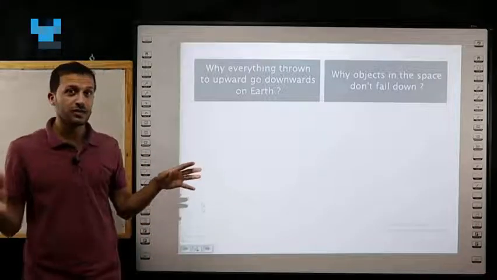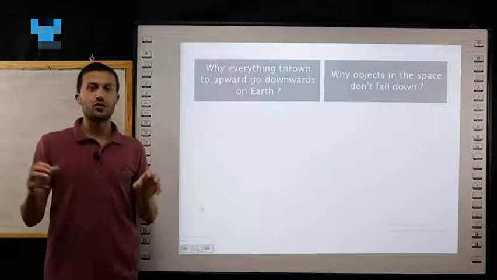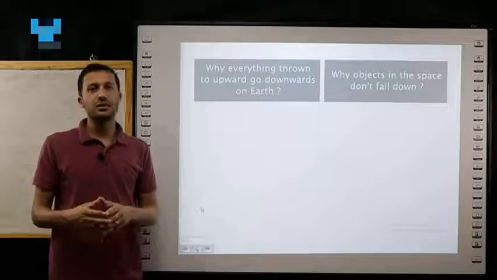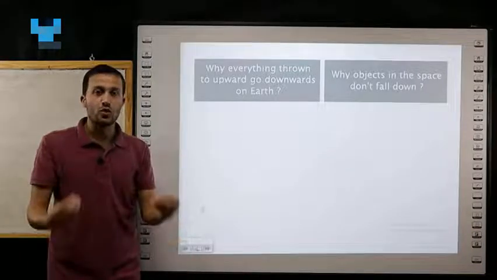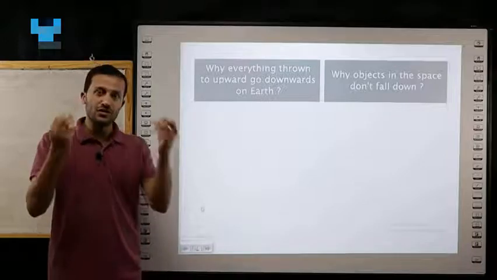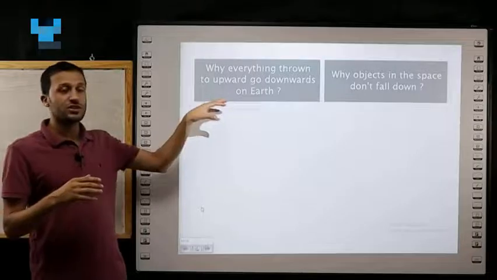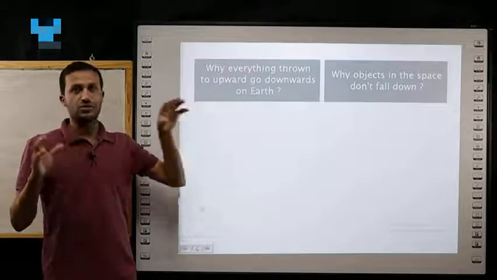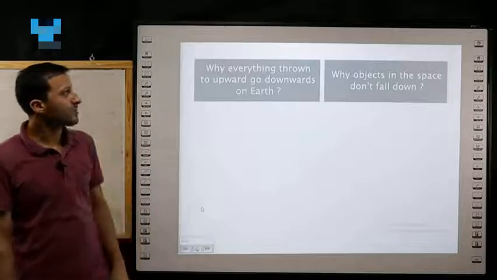Why? Think. Good. Due to gravity, the gravitational force. Earth has gravity, and gravity pulls everything towards itself, pulls everything down. Anything that goes up, Earth's gravitational force tries to pull it down.